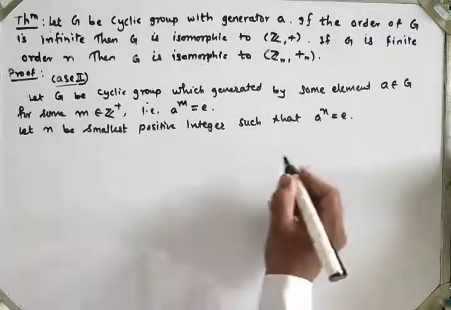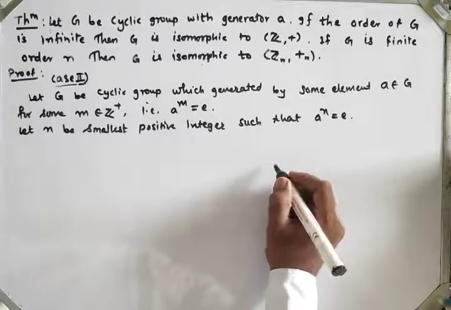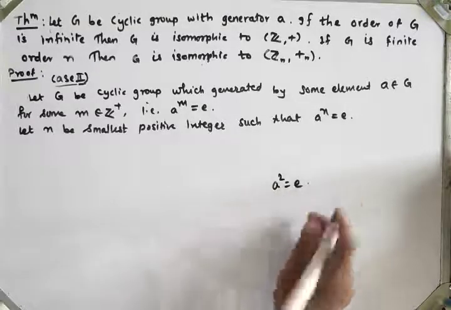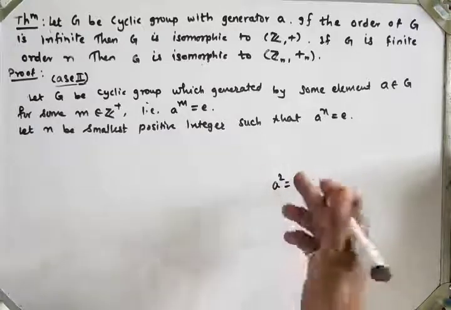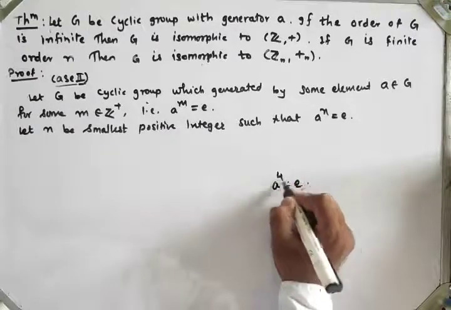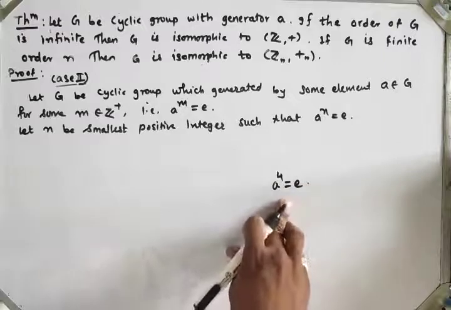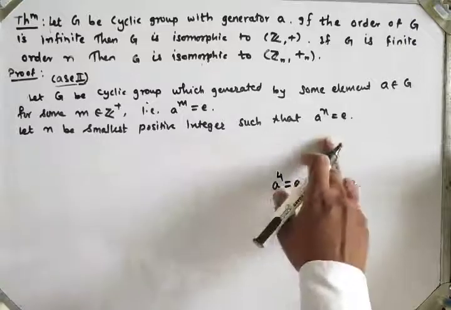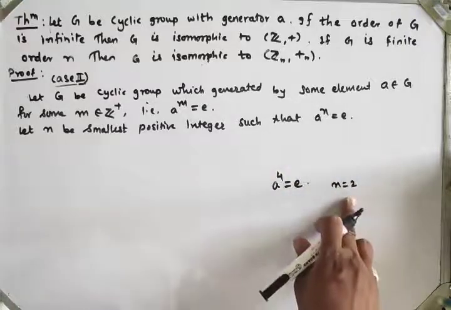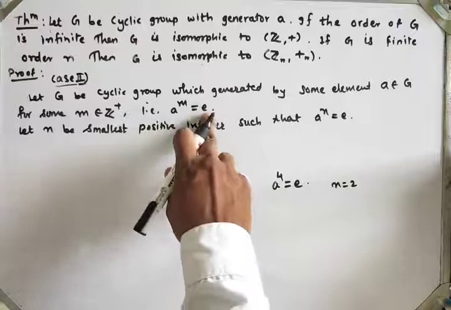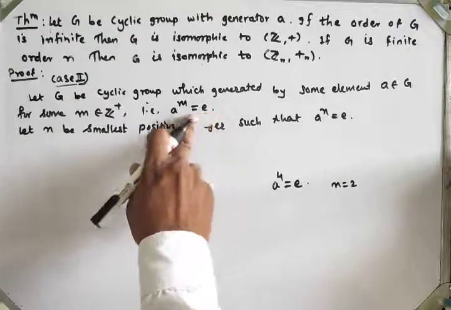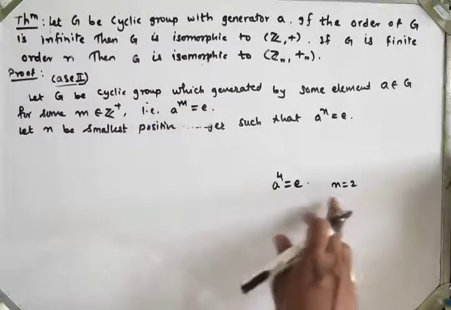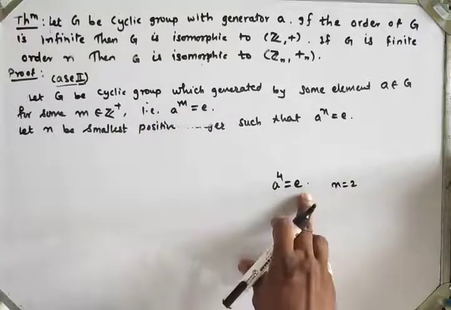We have seen the example of the Klein 4 group, where a square is equal to identity, and if I take power 4, that is also identity. So n equal to 2 is the smallest positive integer such that a square is identity. Here a raised to 4 is also identity, but the order of a is 2.